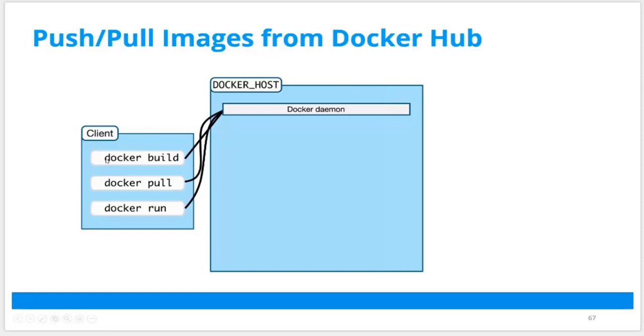So you have a Docker daemon running, and the same machine will act as a client, but you can have a client separately as well. But usually you put the client on the same machine. We are going to run that client command from the same machine. So we can run docker run, docker pull, push. These are commands for this.